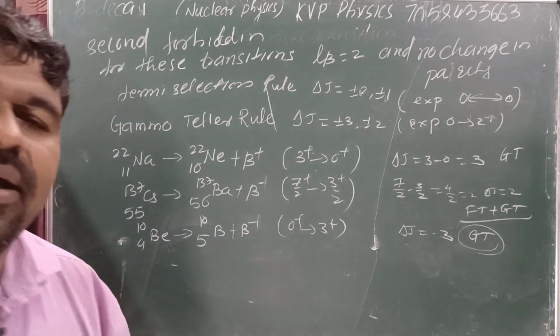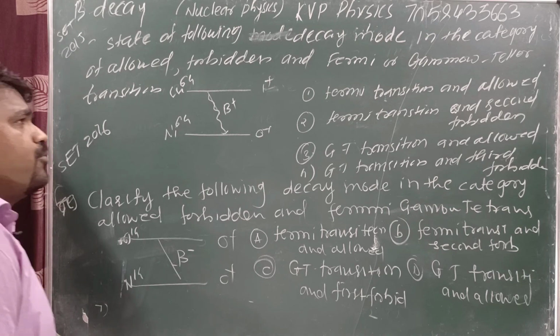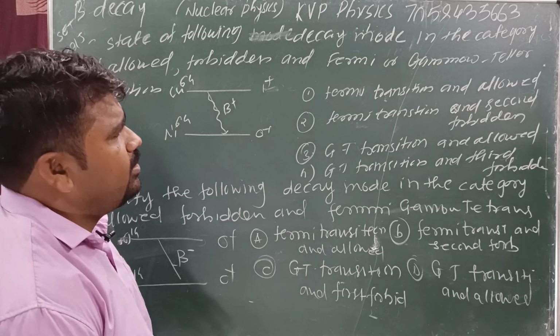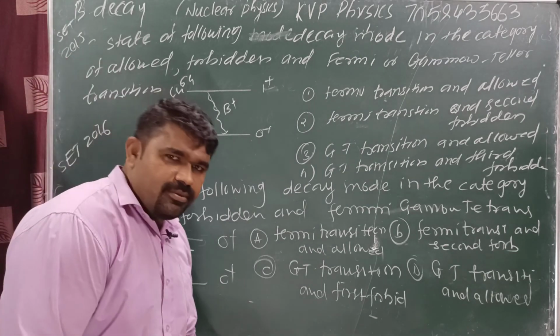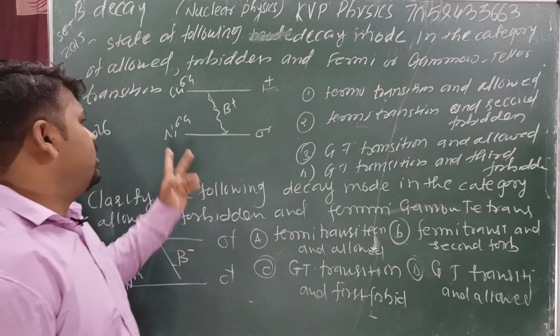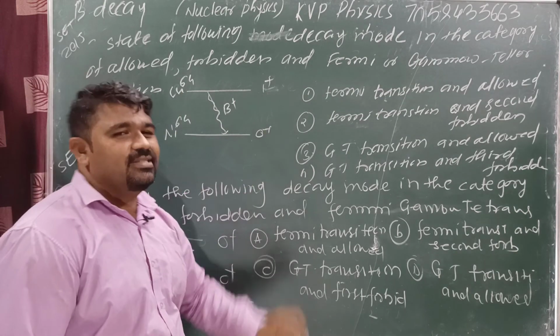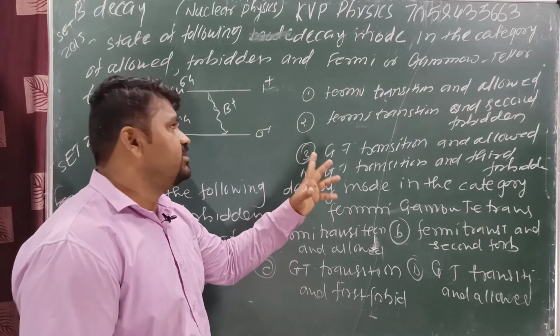They ask for 2 marks. Set 2015. State the following decay mode in the category of allowed, forbidden and Fermi or Gamow-Teller transition. Here is Ni64 to Copper 64. Here 0 plus, here is a 1 plus. Which of the following options is correct?